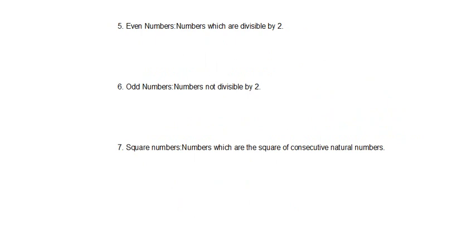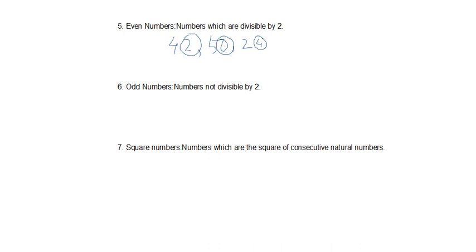So 42, 50, 24 are all even numbers because their last digit is even. If you see the last digit, it is either 0, 2, 4, 6 or 8, they are even numbers and they are divisible by 2.